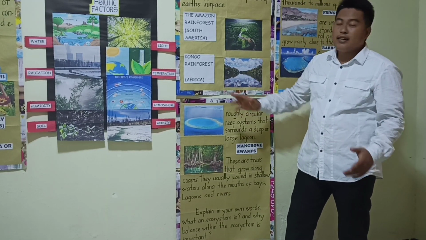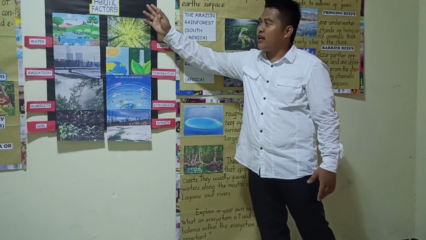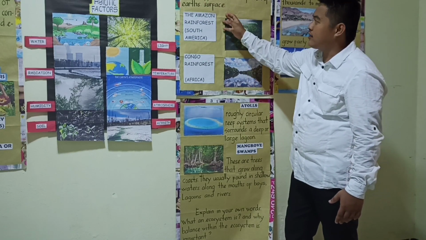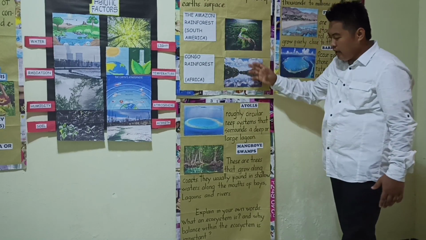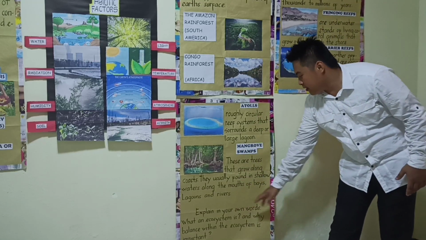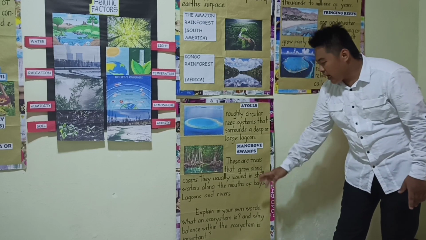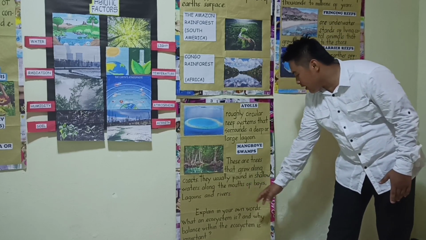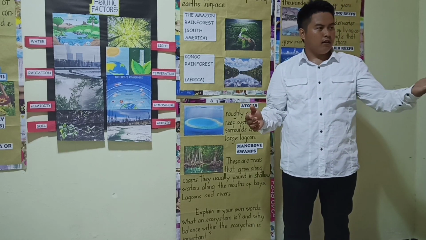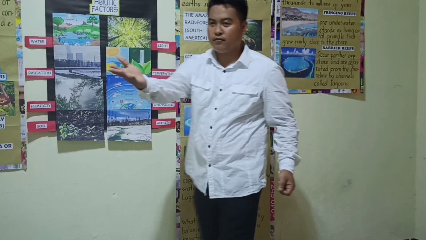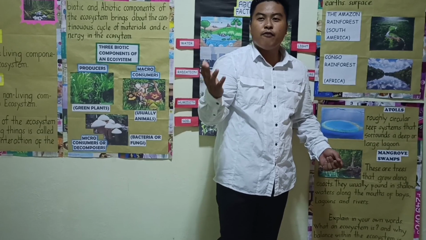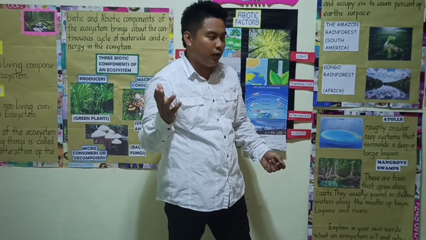Class, those are the two components of an ecosystem and some of the most important ecosystems around the world. Next, explain in your own words what an ecosystem is and why balance within the ecosystem is important. Any answer? Very good. Very good, class. You truly understand our topic today.